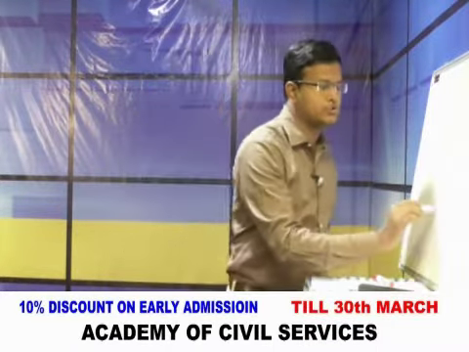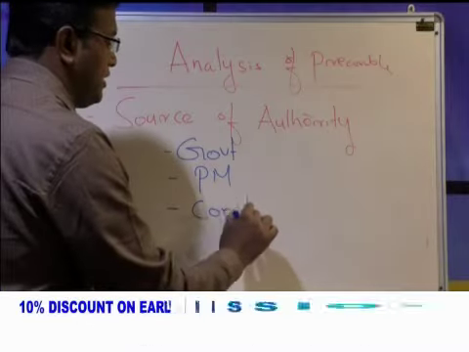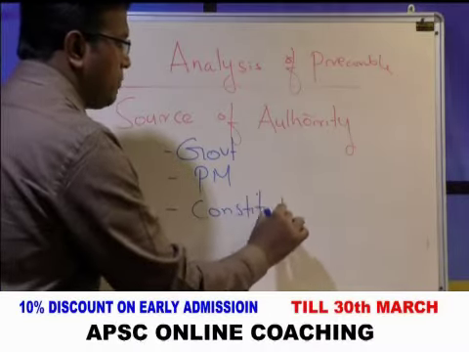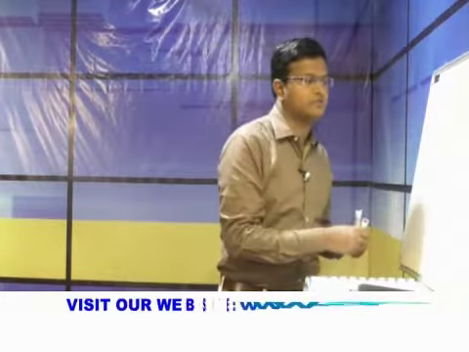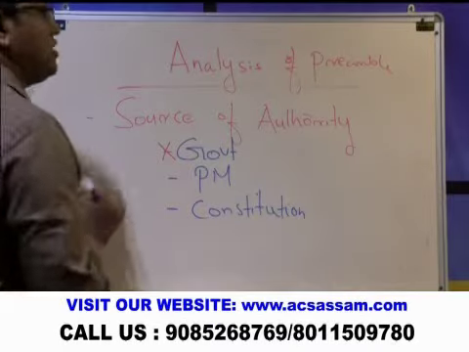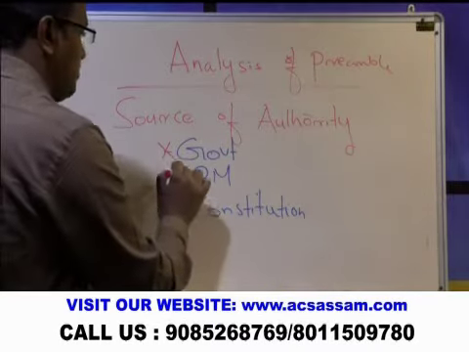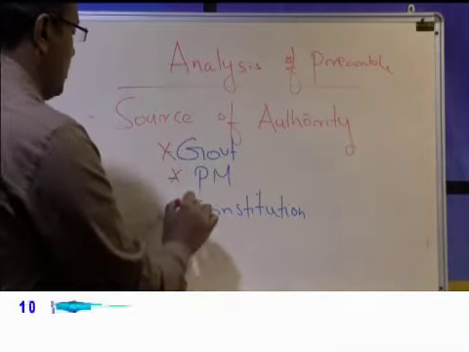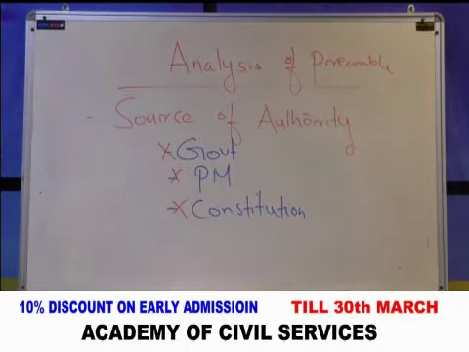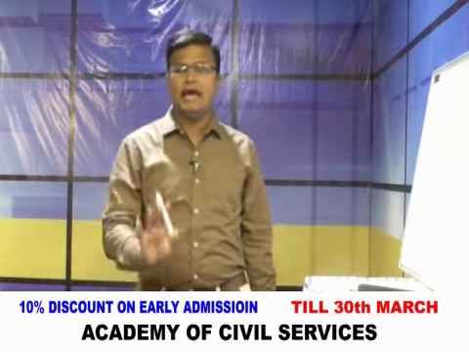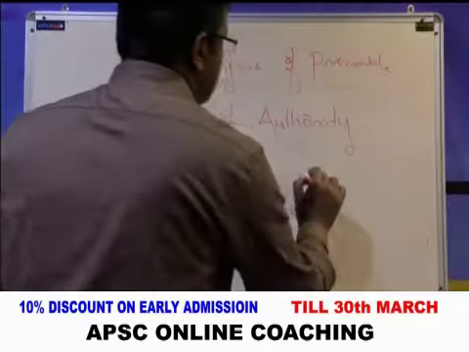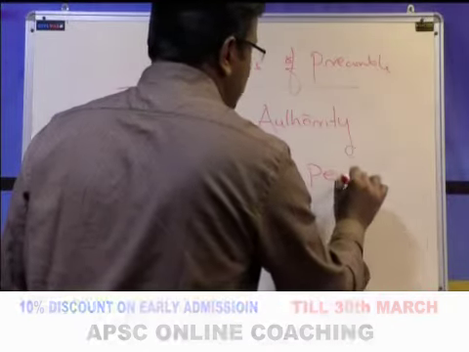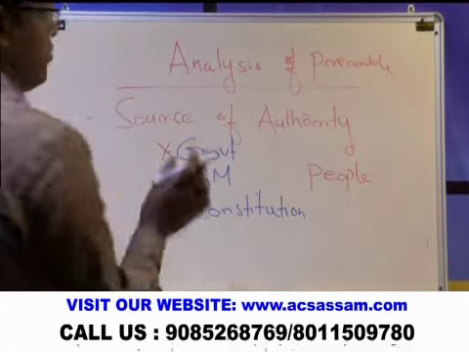Somebody may answer that the Constitution is the source of authority in India. But according to the preamble of the Indian Constitution, all these things are not the source of authority. Government is not the source of authority. The Prime Minister is not the source of authority, and the Constitution is also not the source of authority in India. According to the preamble of the Constitution, the people of India are the source of authority. There is no government without the support of the people.